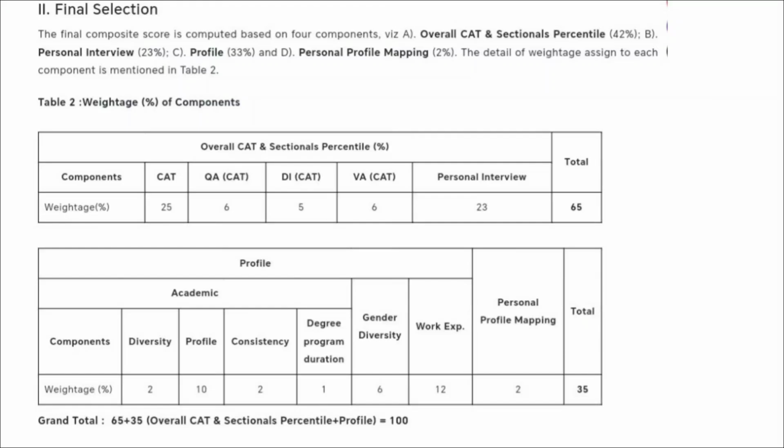So in that, 2% weightage is given to the diversity, 10% weightage is given to the profile, 2% weightage is given to the consistency, 1% weightage is given to the degree program duration. So this is all about the academic profile. Then 6% weightage is given to the gender diversity, 12% weightage is given to the work experience and 2% weightage is given to the personal profile mapping.